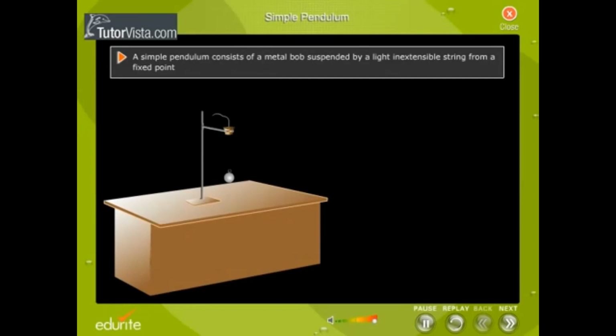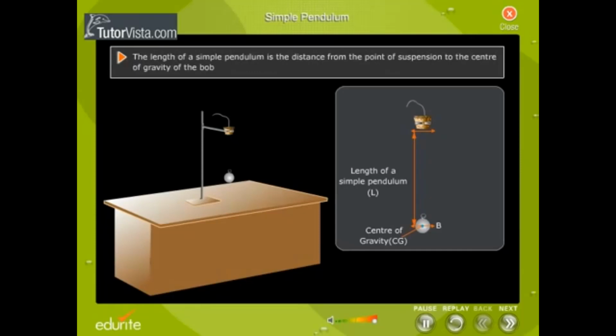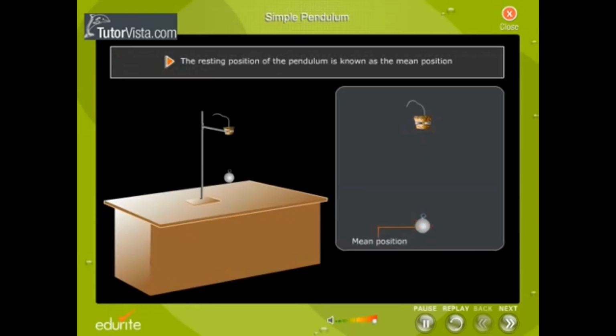Now let us discuss some of the terminologies related to a simple pendulum which we regularly use in oscillatory motion. The first one is the length of a simple pendulum. The length of a simple pendulum is the distance from the point of suspension to the center of the bob. Next one is the mean position. The resting position of the pendulum is known as the mean position.